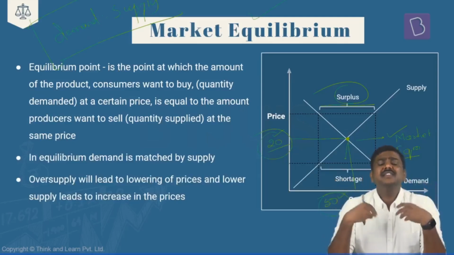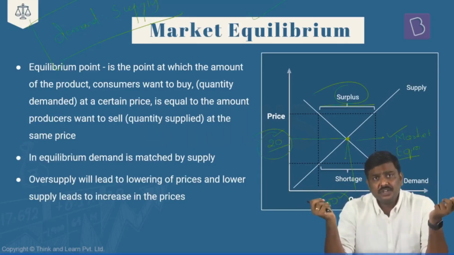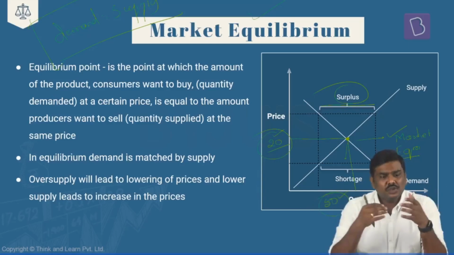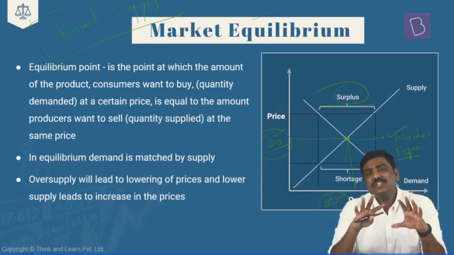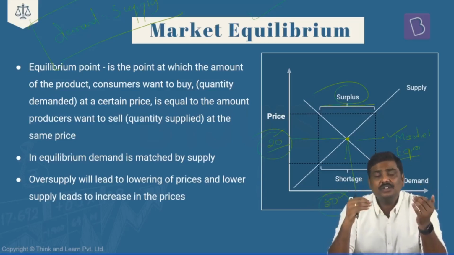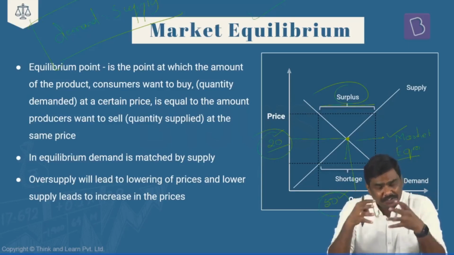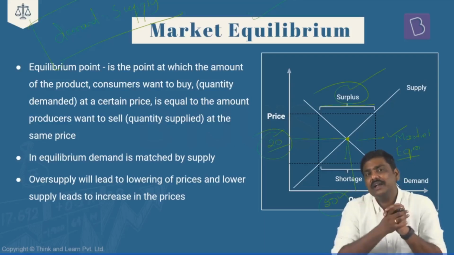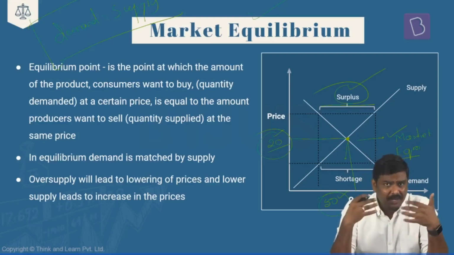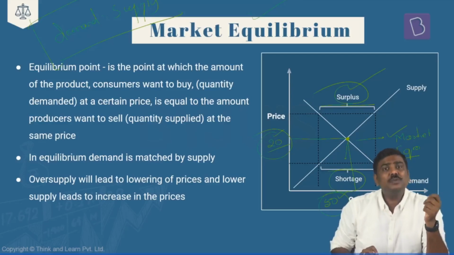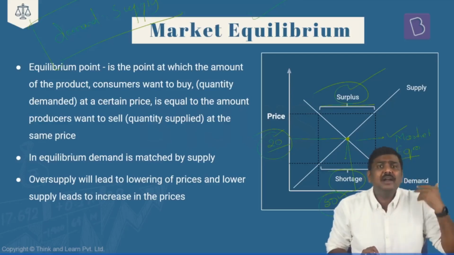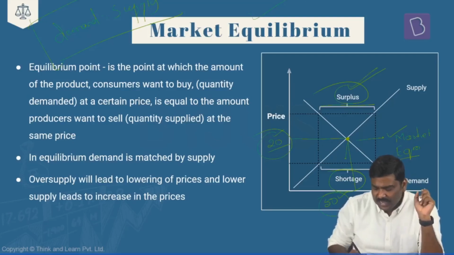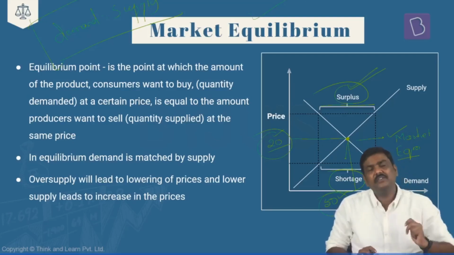Is it okay? Right? The season changes, the demand will change. The preference of the consumer changes, the demand will change. So there are so many factors which will keep on changing in the market, as a result of which you might arrive at a situation wherein there is too much supply of a particular commodity in the market, or you might arrive at a situation wherein there is much lower supply compared to demand in the market. And these two situations are referred to as a surplus and a shortage situation respectively.